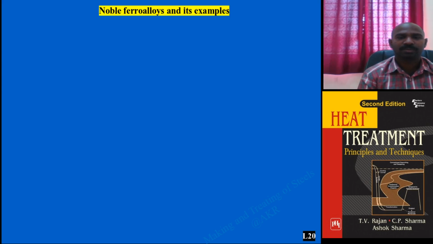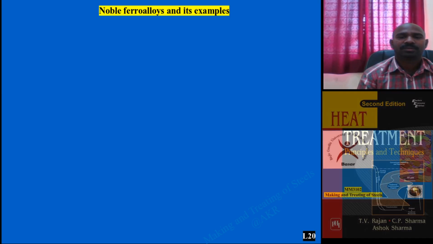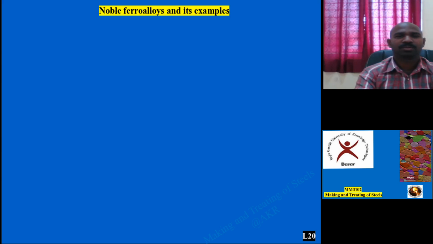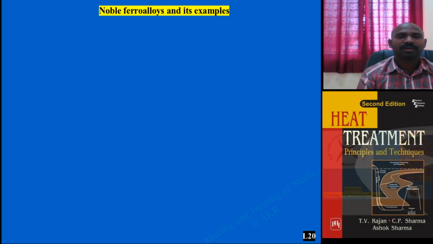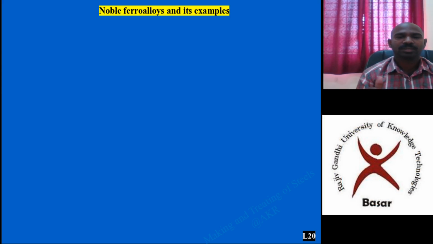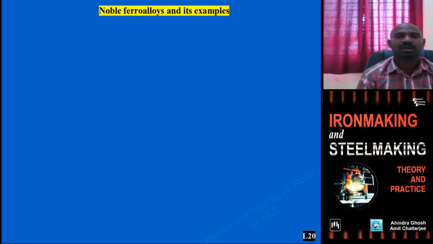In the last lecture I was talking about bulk ferroalloys, mainly recapping ferrochrome, ferromanganese and silicon, which are categorized as bulk ferroalloys, mainly using the carbothermic reduction process, with the submerged arc furnace as the process used to produce them. They are classified into low carbon, medium carbon and high carbon grades.